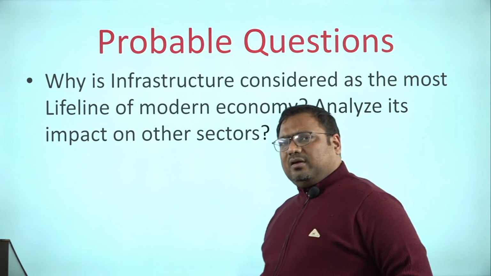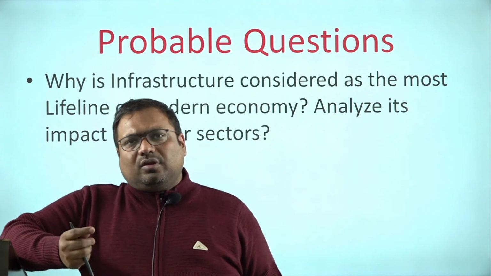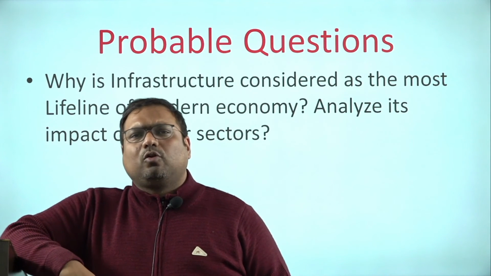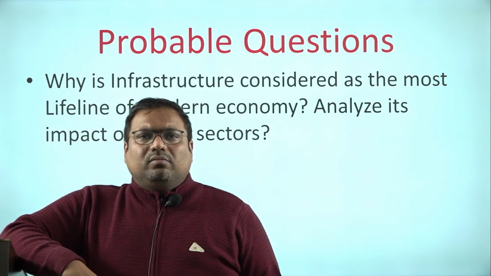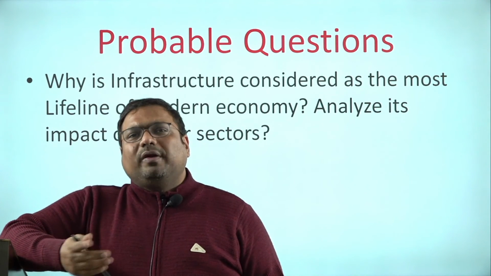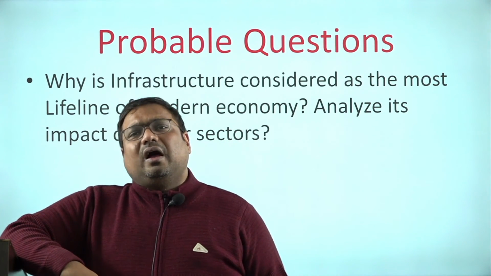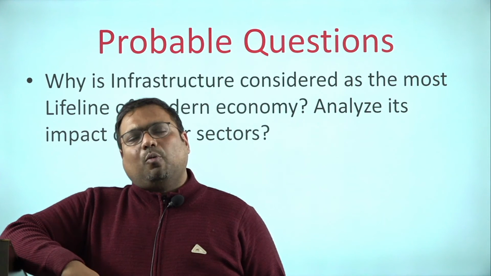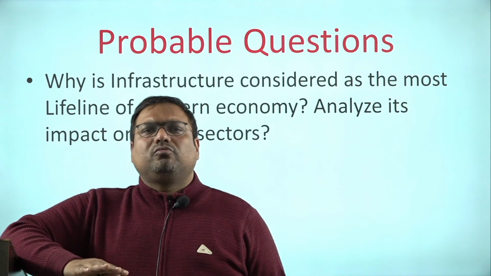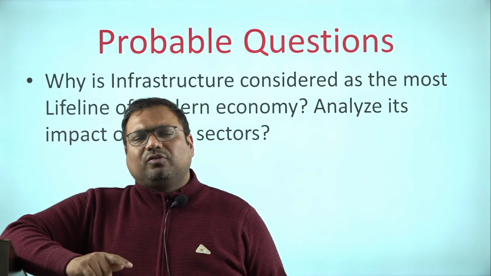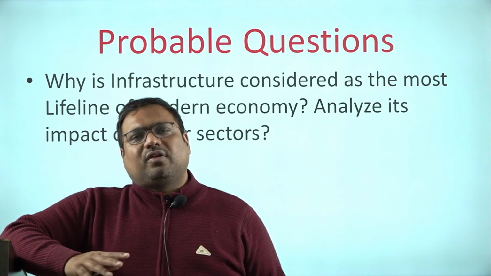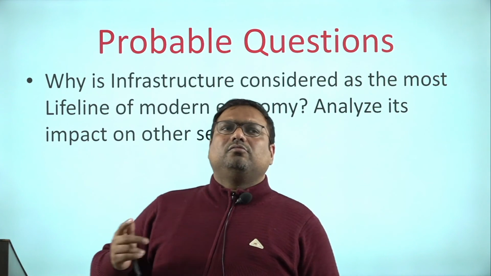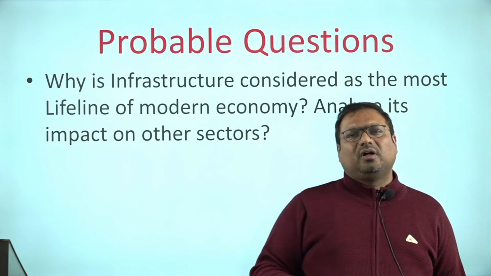Very easy to explain. If transportation shuts down even for a brief time, it affects everything else. For example, during COVID lockdowns, there was a problem regarding the movement of people, and that is why public transport was shut down for a certain period. Curfews were imposed, and how much impact that had on the economy? Absolutely negative impact. So infrastructure is definitely the lifeline. Without infrastructure, nothing else can work. It empowers everything else. So you can use the example of lockdowns. You can use some other examples.